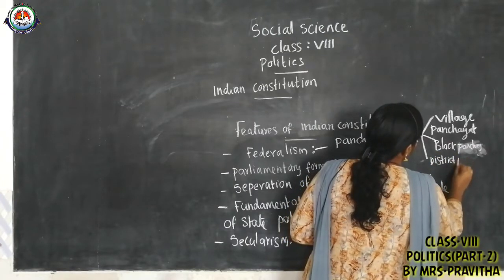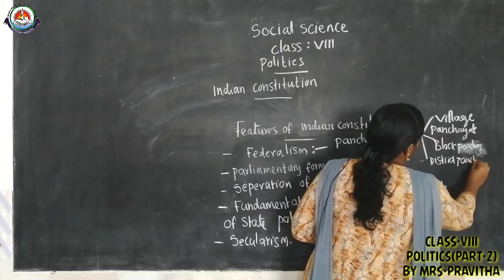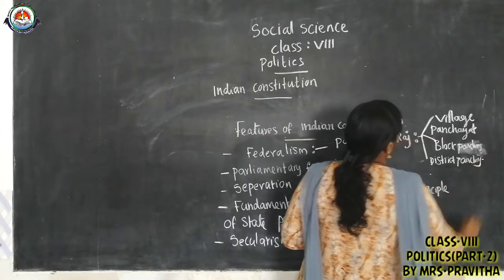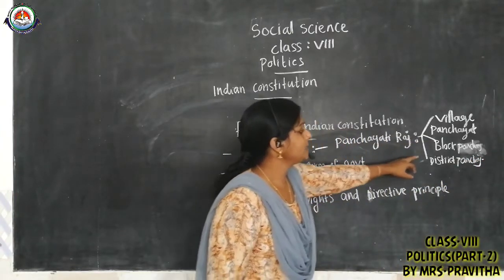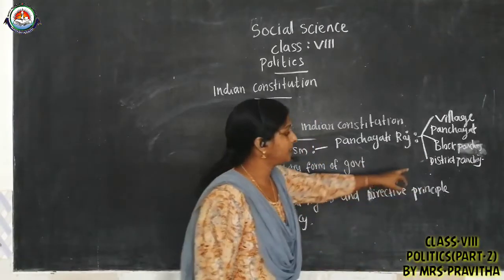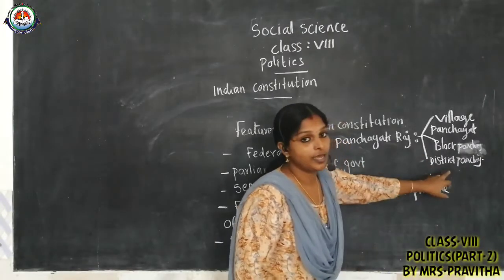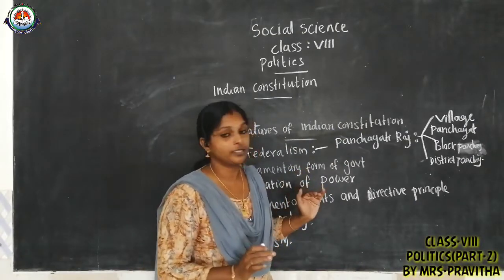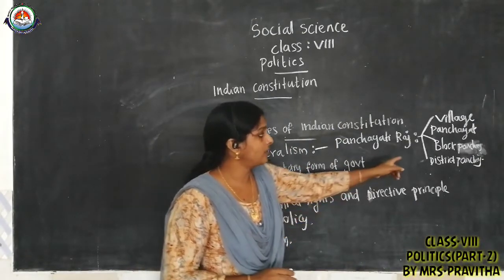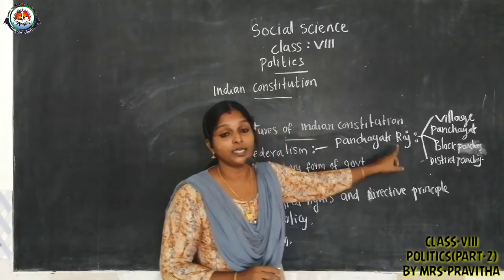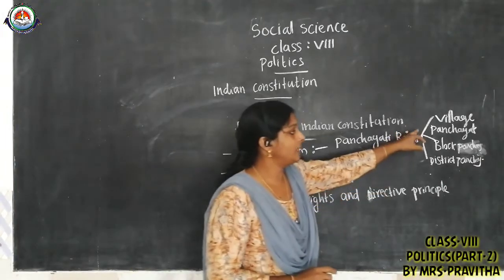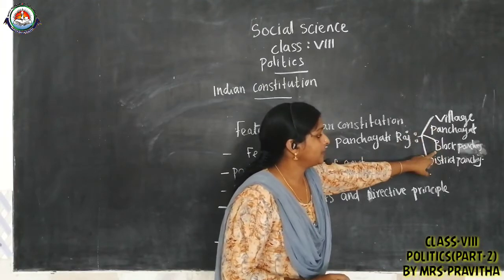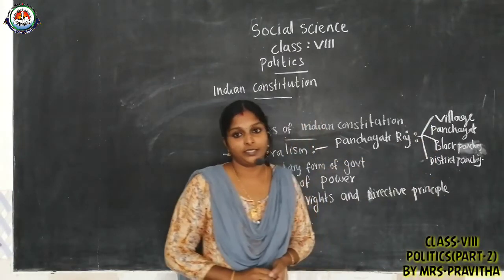The district panchayat is also known as Zilla Parishad. So I think, children, you got an idea about the Panchayati Raj system. It is a three-tier system that includes village panchayat, block panchayat, and district panchayat.